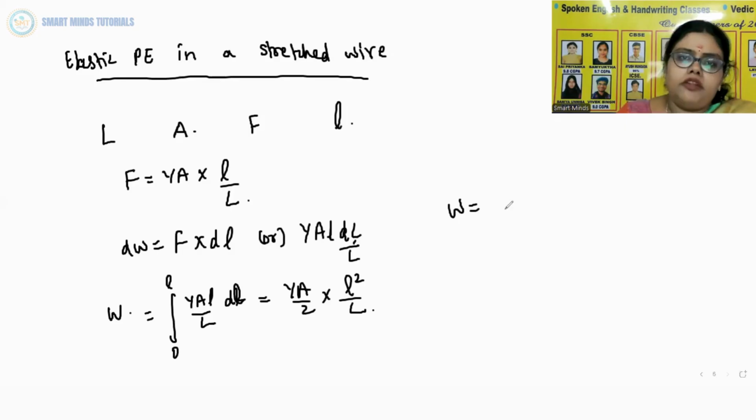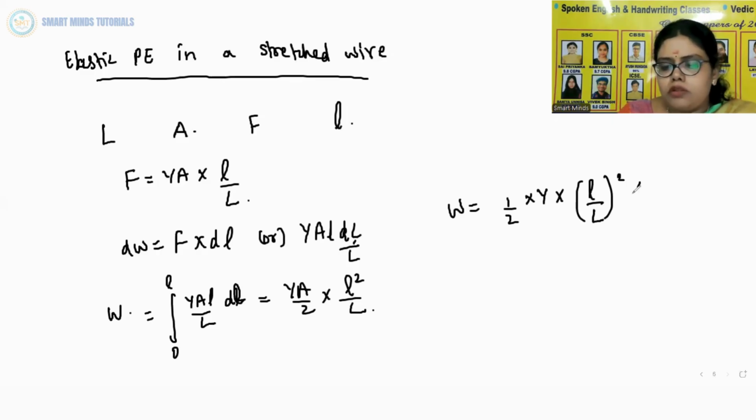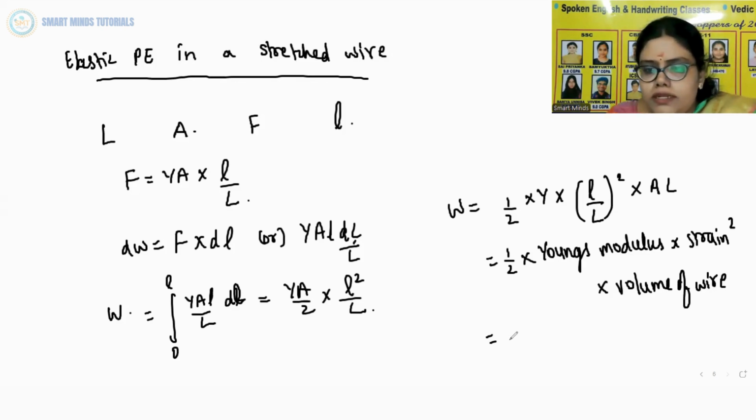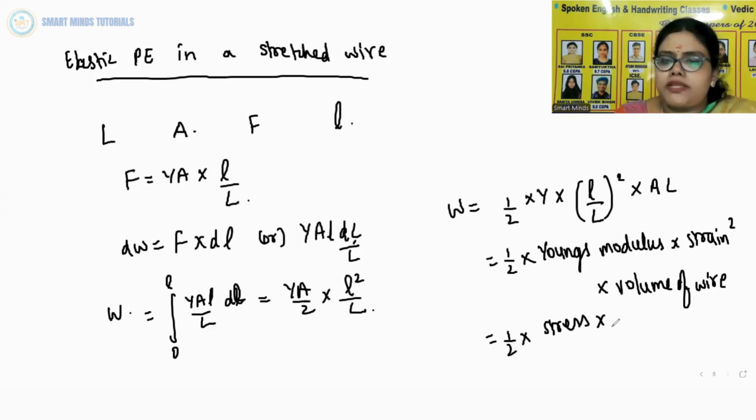So that is YA by 2 into l square by L. If you integrate it, you get 1 by 2 into Y into (small l by capital L) whole square into AL. That is nothing but half into Young's modulus into strain square into volume of wire. Young's modulus into strain is stress. So that is half into stress into strain into volume of wire.